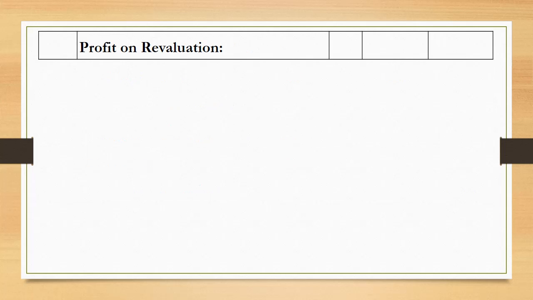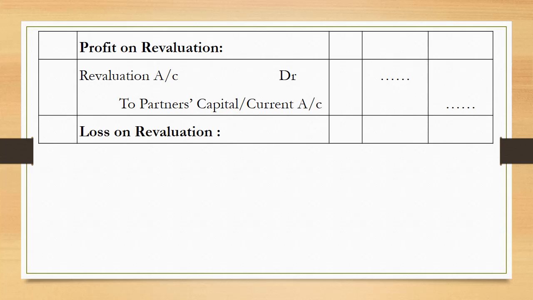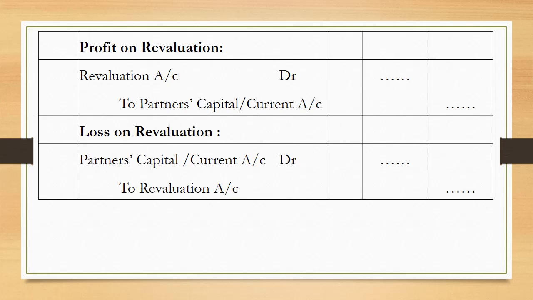And then we need to get the difference of revaluation. If we find that the total of credit side of revaluation exceeds the total of debit of revaluation, in that case it will be a profit, and this profit belongs to old partners in their old profit and loss sharing ratio. Revaluation account debited to partners' capital or current account depending on the nature of the account maintained. What if there is a loss from revaluation account? In that case, partners' capital or current account will be debited. So the entry is partners' capital or current account debited to revaluation account.